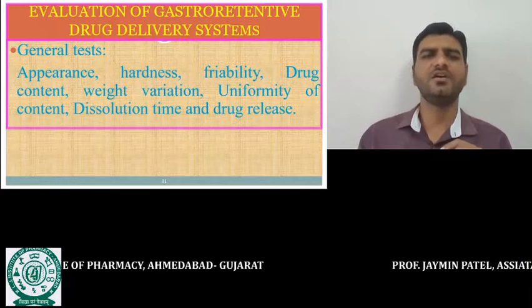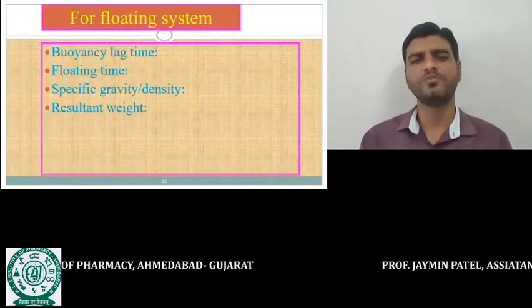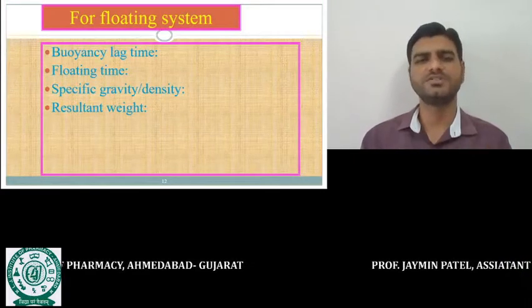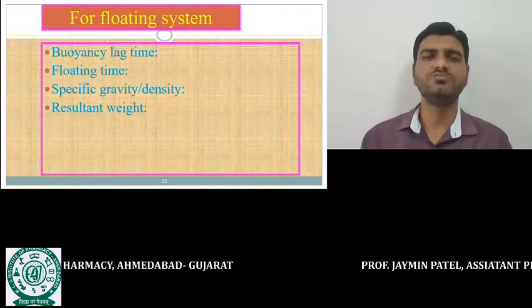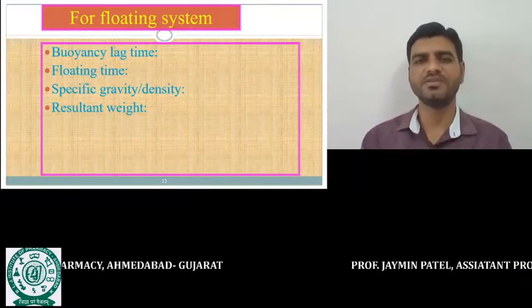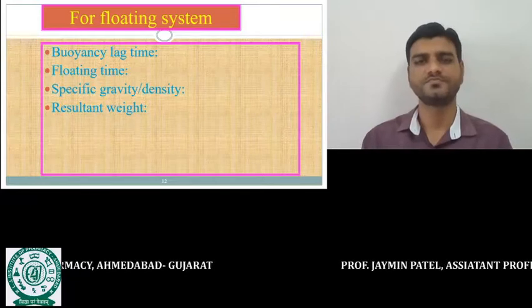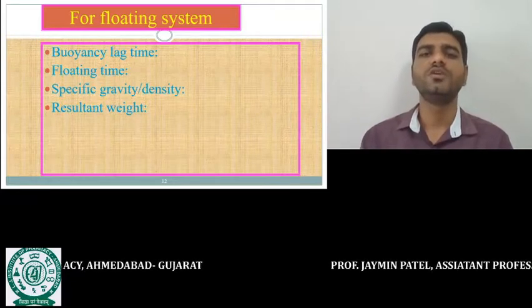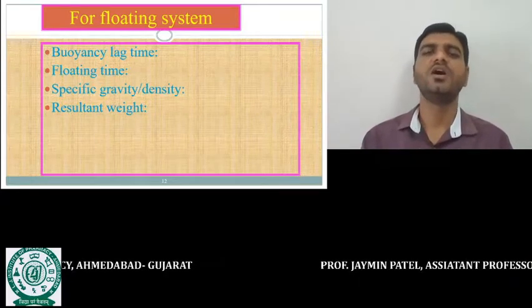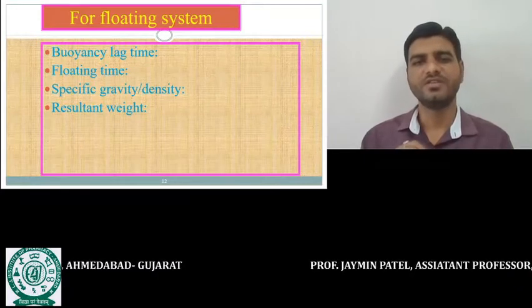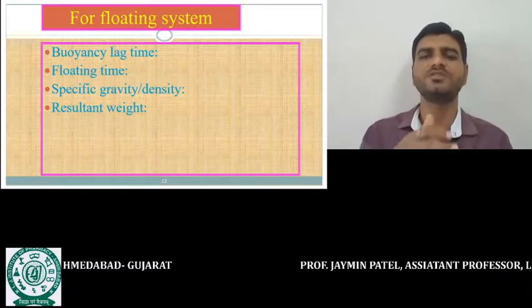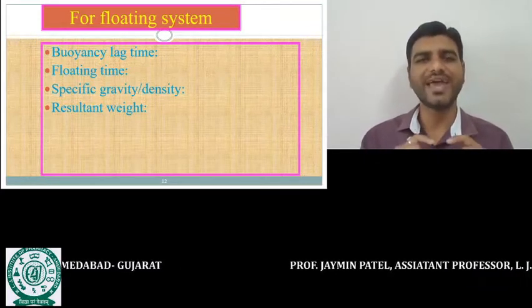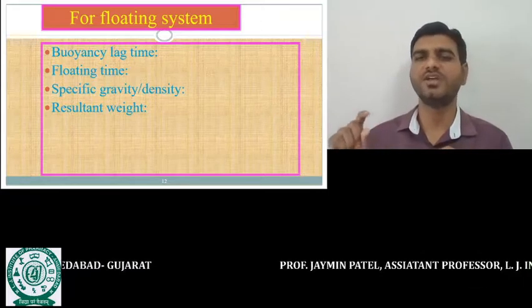Now additional parameters are required to be performed. If we prepare the floating system, then there is a need to determine the buoyancy lag time, meaning the time required to float. When the formulation is added into the beaker, within a short period of time our formulation reaches the top, and that time period is called the buoyancy lag time.